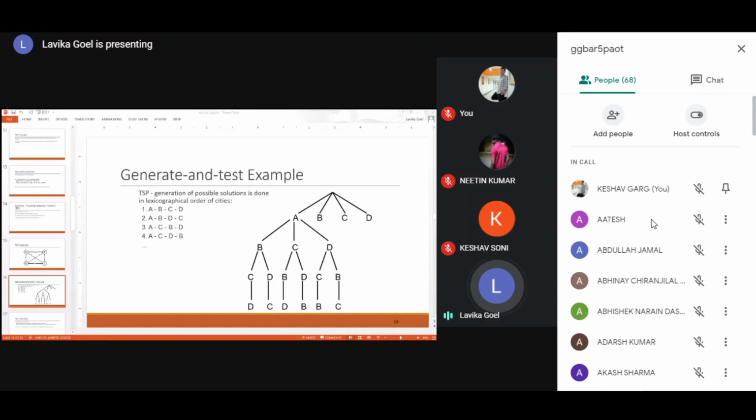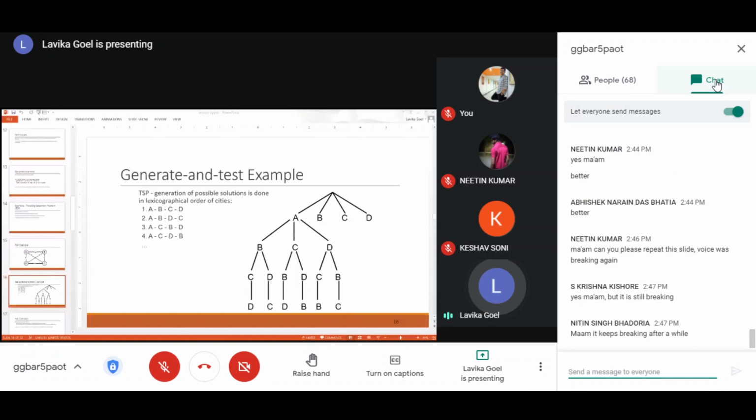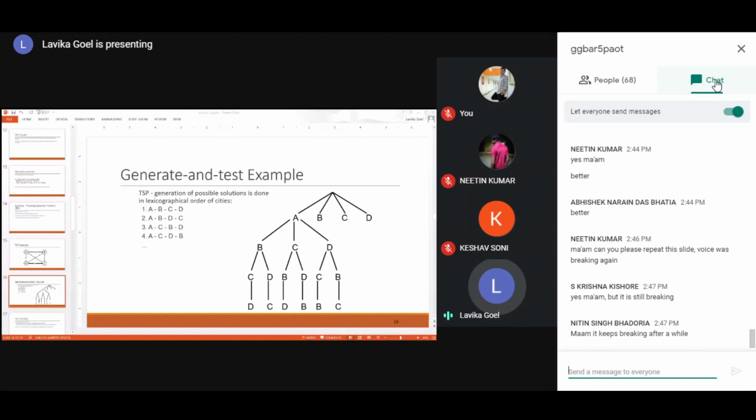So I am saying that in generate and test, you generate all the possible paths. If you have 4 cities, that means 3 factorial possible paths, and 3 factorial is 6. So 6 paths would be possible. What are those paths?